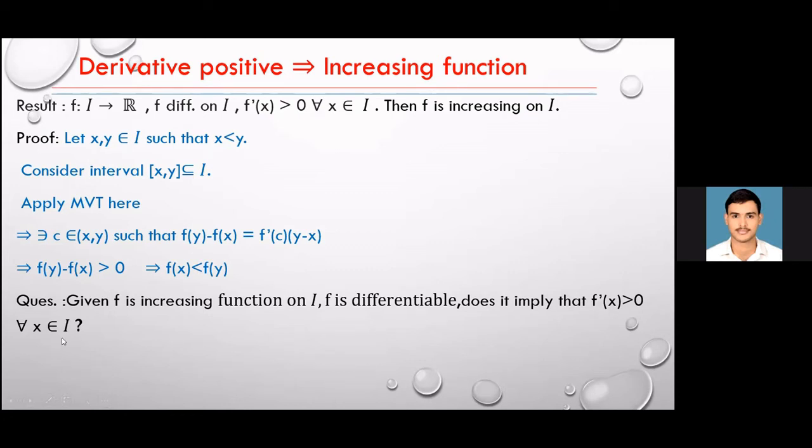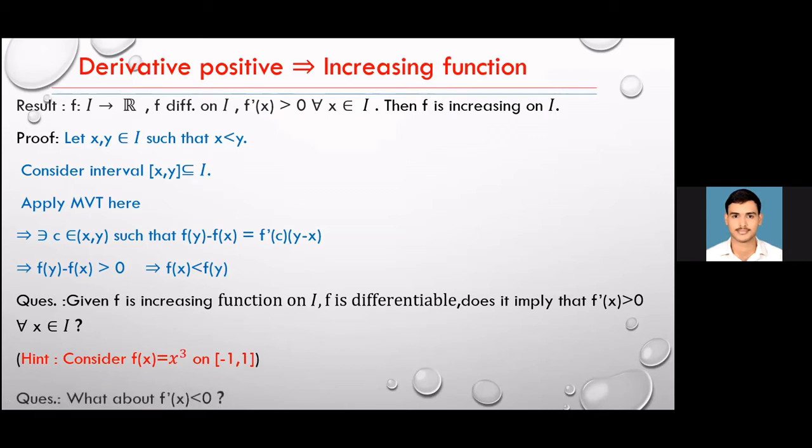I am giving a hint. Just consider the function f of x equals x cube on any interval containing the point 0. So f dash will be 3x square, and at x equals 0, the value 3 into 0 square is 0. So f dash is 0. But if you go by the basic definition, the function f is increasing. You can check that easily.